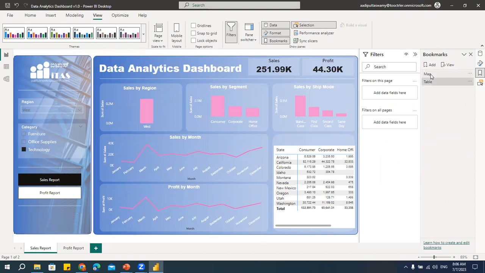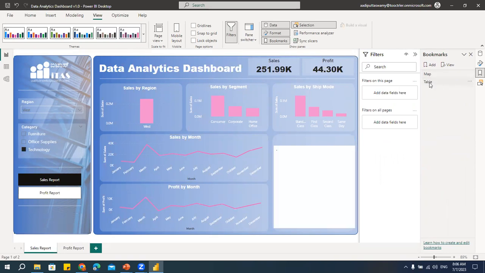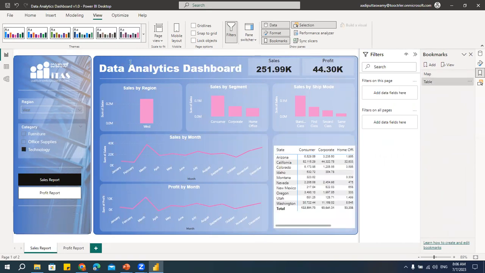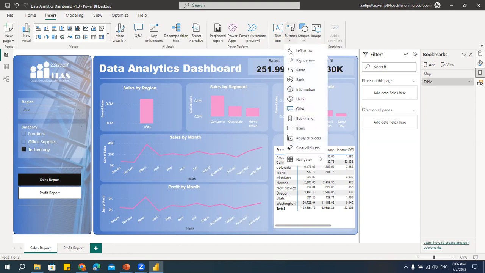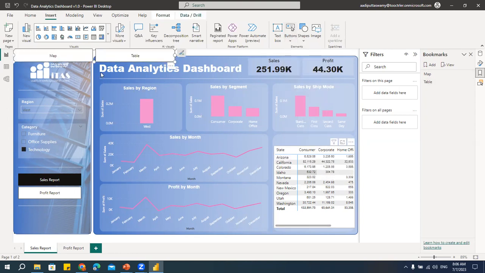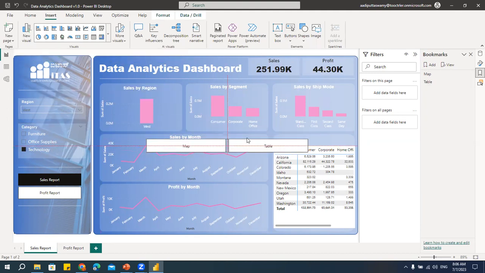So I created the bookmark. See, I'll click on this map or table like this. Now what I'll do, I'll go to this insert and here I will insert button and say navigator, say bookmark navigator. Let me take this here. Let's reduce this as much as possible. And I'll keep it like this.